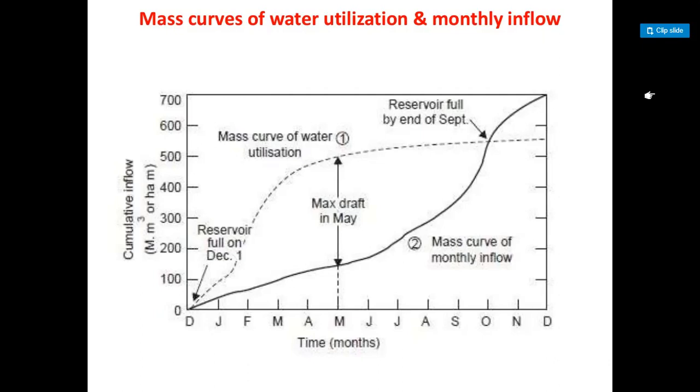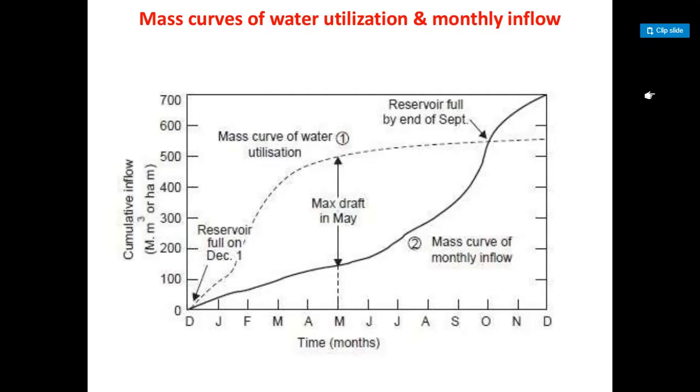From O to A, the mass curve is steeper than OJ, indicating that the flow rate into the reservoir is more than the draft rate. Since the reservoir is already full, no water can be stored; there is surplus water. Hence, the reservoir will be overflowing during the period from 0 to T1. The ordinate A to A dash indicates the total volume of the spill in this period.